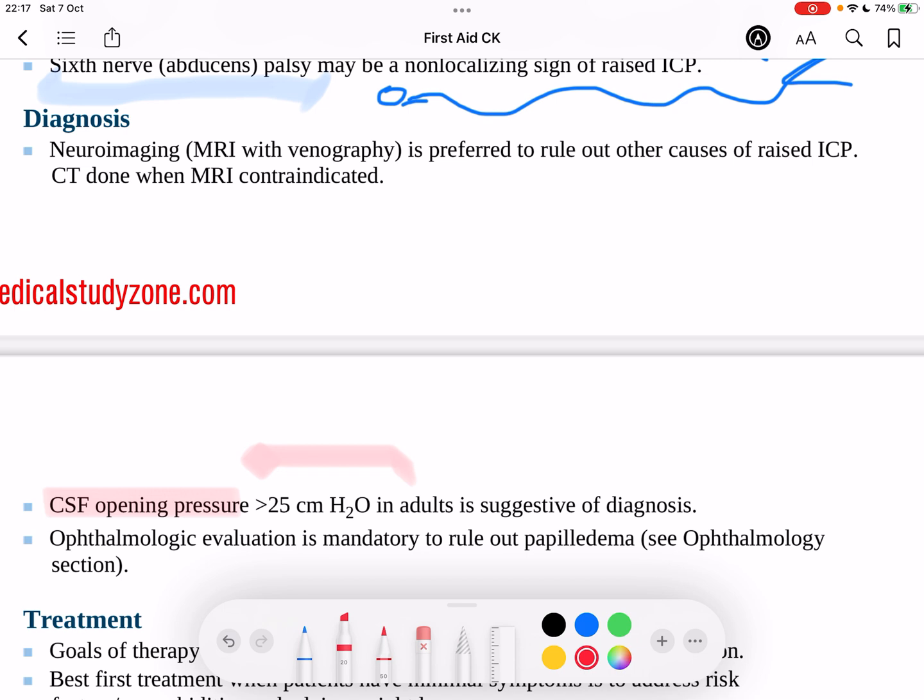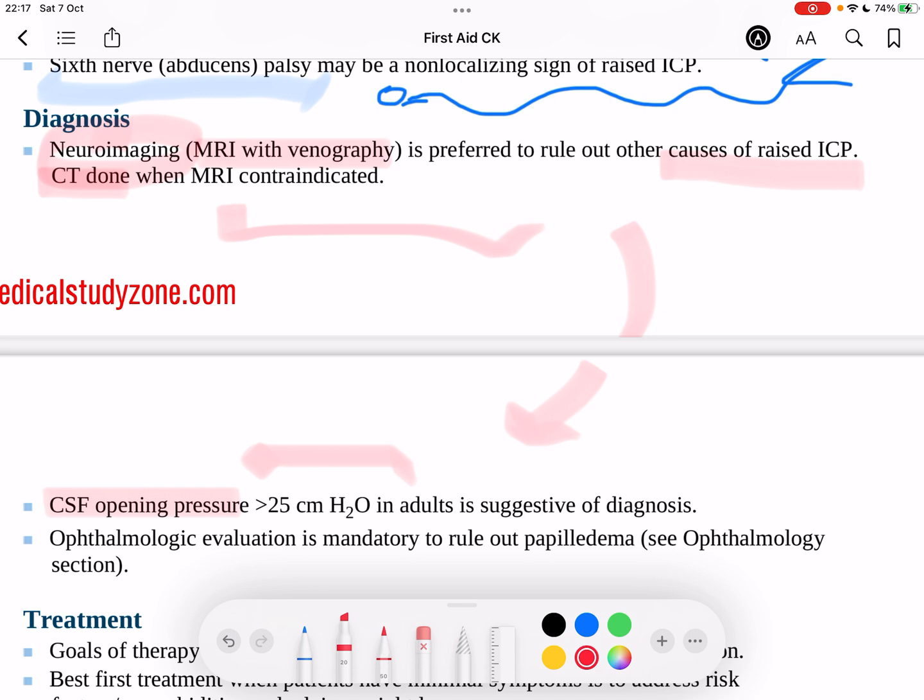However, there is something that we have to do before we do the lumbar puncture, and that is neuroimaging. The reason why we have to do neuroimaging, usually an MRI with venography, but we can also do CTs as well, is to rule out other causes of increased intracranial pressure, such as neoplasms, or stenosing of the ventricular system, because these are contraindications for the lumbar puncture.